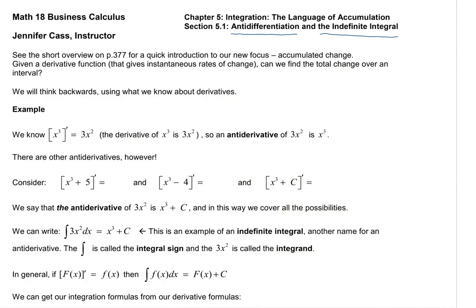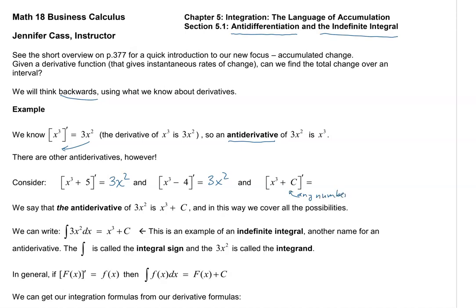So we'll come back to that question later, but for now, we're going to think backwards using what we know about derivatives. So, for example, we know that the derivative of x cubed is 3x squared. So an antiderivative of 3x squared is x cubed, basically going backwards. There are other antiderivatives, however. Consider the derivative of x cubed plus 5. That is also 3x squared. And the derivative of x cubed minus 4 is also 3x squared. And the derivative of x cubed plus any number